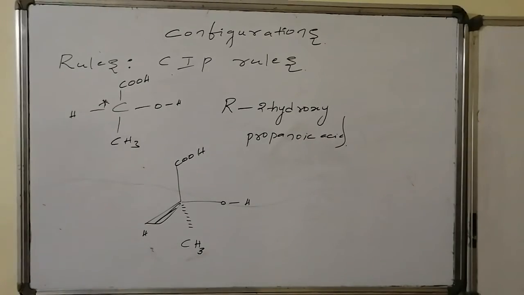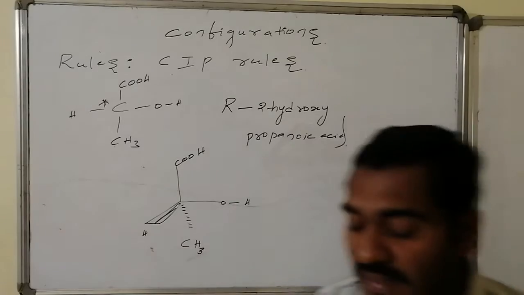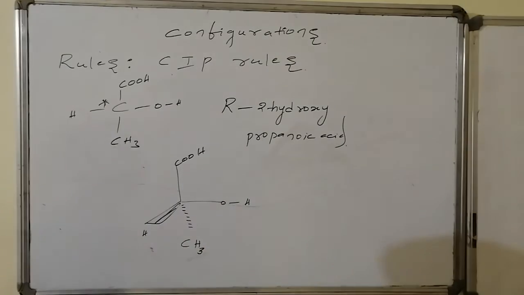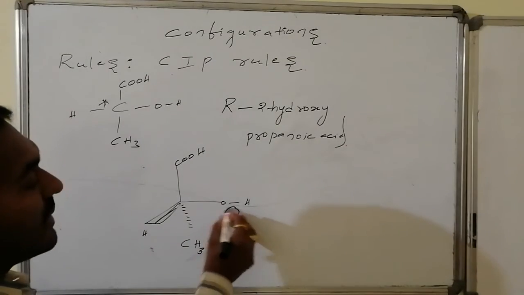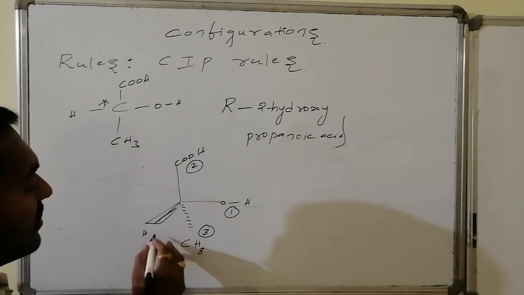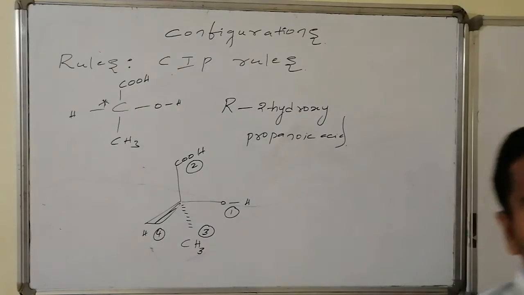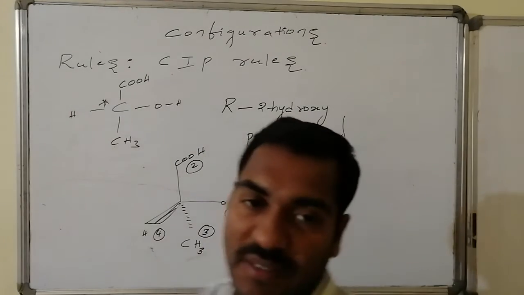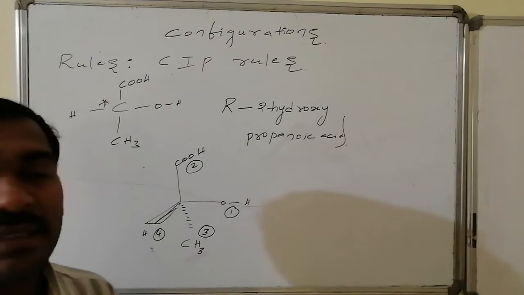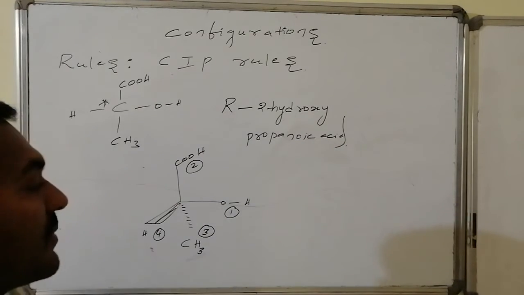If the same molecule is represented in the Fischer, in Fischer it appears like this. Whereas by giving priorities for the Fischer representation, this is the first priority and this is the second priority. As we had given, this is third priority and this is the fourth priority. Here what we have to do is adjust fourth priority away from us. Fourth priority should not be present on the plane. Fourth priority should not be present towards us, it has to be present away from us.